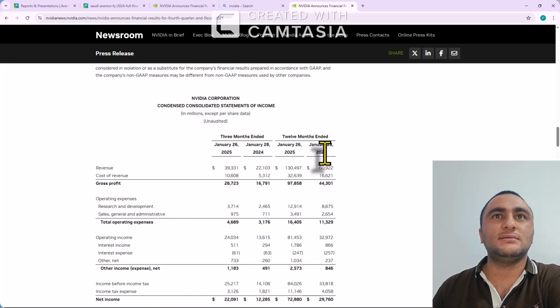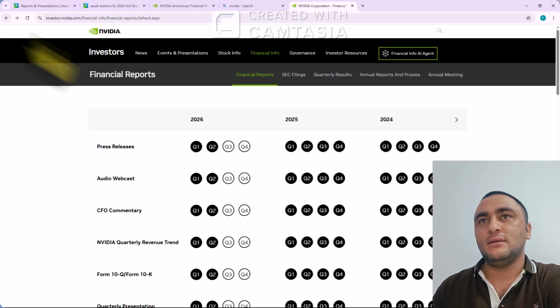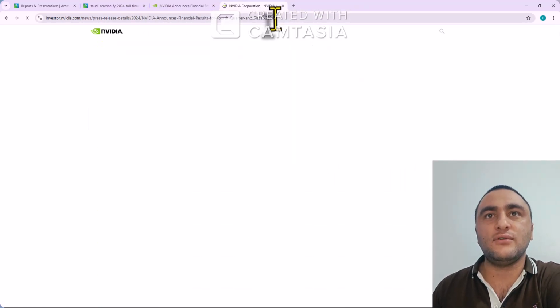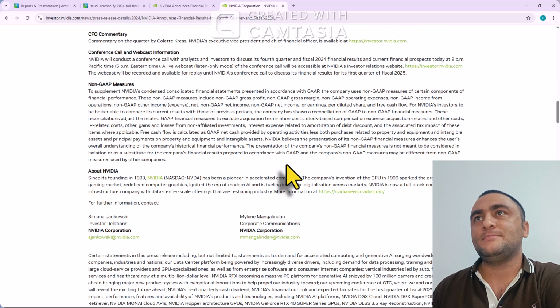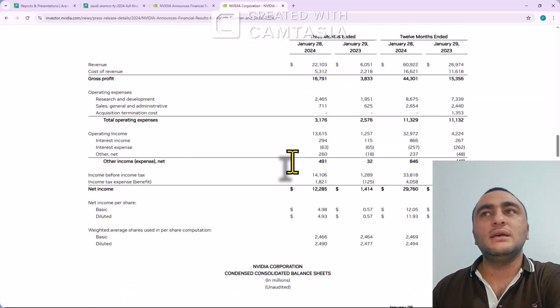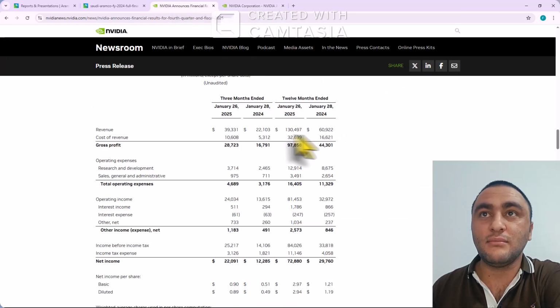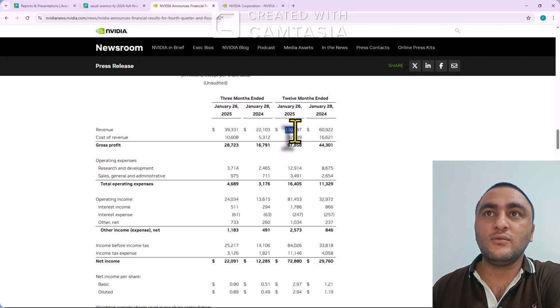Oh, what am I doing? We have already opened 2025 data. Here we will open 2024 data and see. You can look, 60 billion in 2024 and 130. It's not 2 times, it's 2.1, 2.2 something, 2.1 times increased.